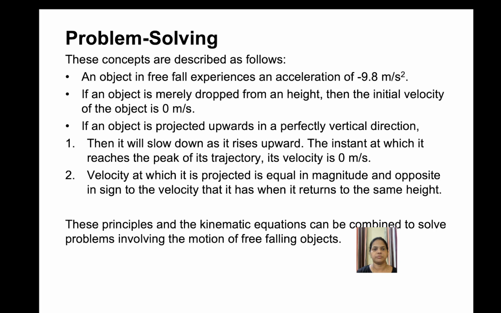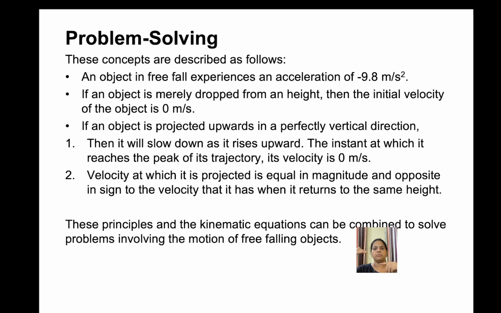To solve free fall problems, here are some concepts. An object in free fall experiences an acceleration of minus 9.8 meter per second square. Here the negative sign shows that the acceleration is in the downward direction, that is, the minus y direction. If we are dropping an object, then the initial velocity of the object is 0 meter per second. If we are throwing the object up, then the object will slow down as it rises upward, and at the peak of the trajectory the velocity is 0 meter per second.